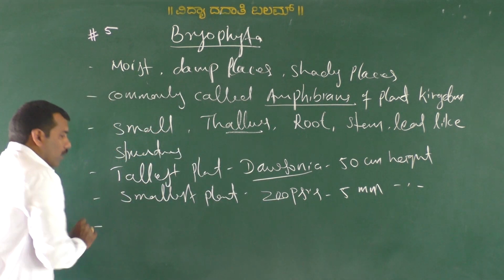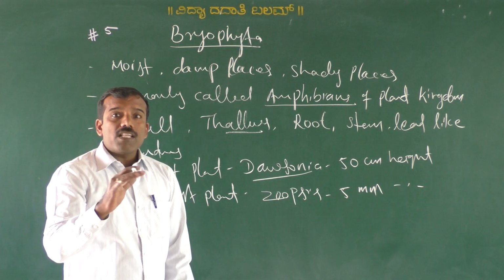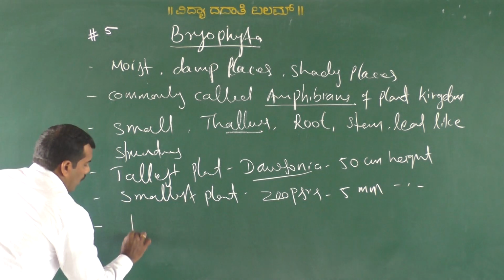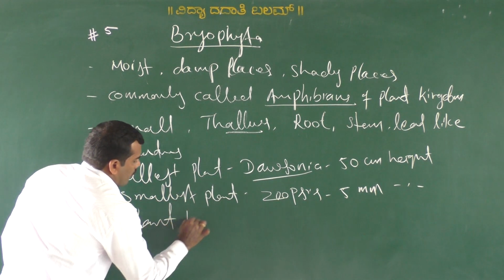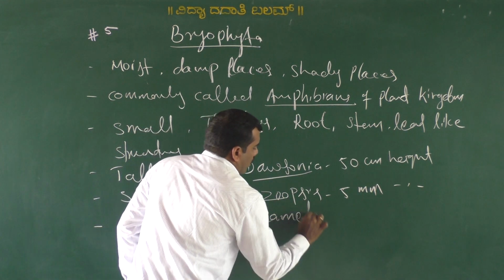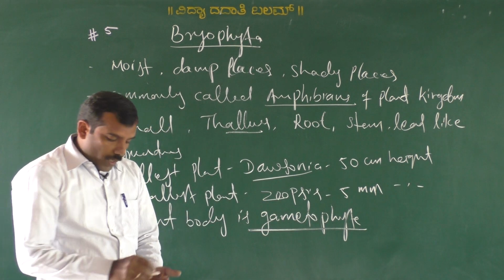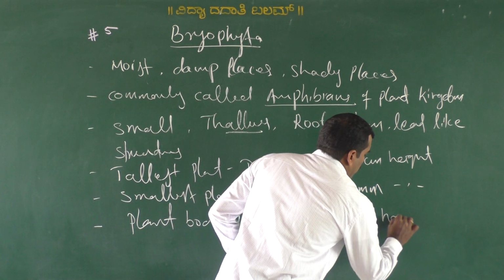Then, in bryophytes, the plant body is gametophyte, haploid gametophyte.